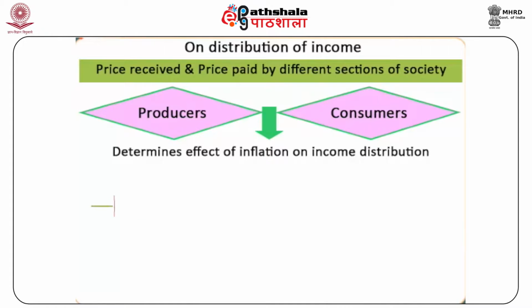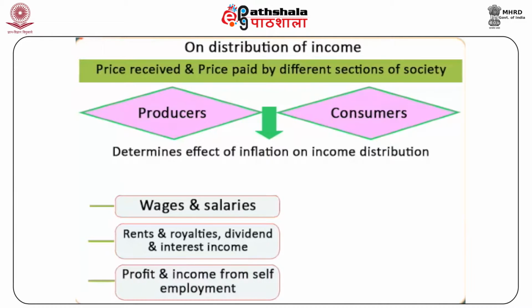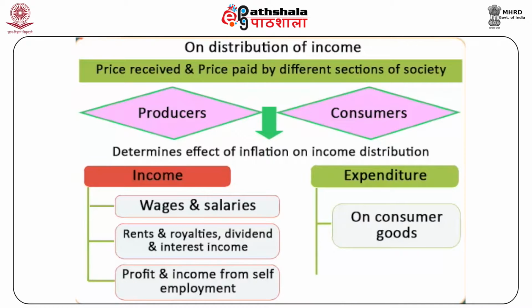Factor prices such as wages and salaries, rents and royalties, dividend and interest income, profit, and income from self-employment are the prices or income received by the households. Expenditure on consumer goods and production inputs are the prices paid by the households.